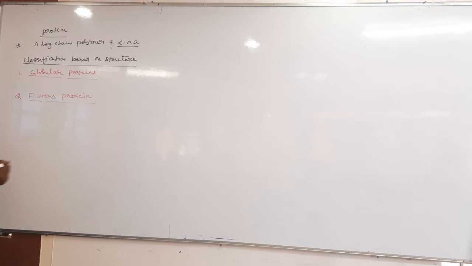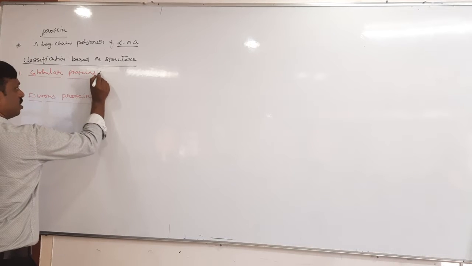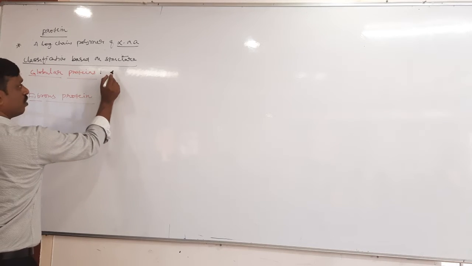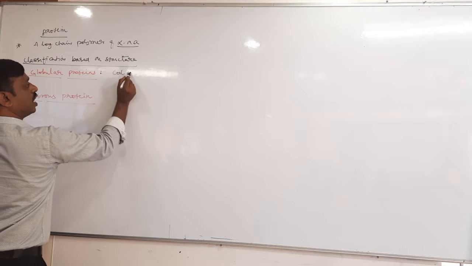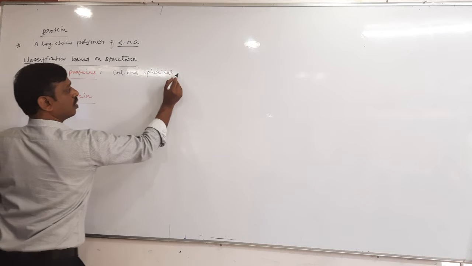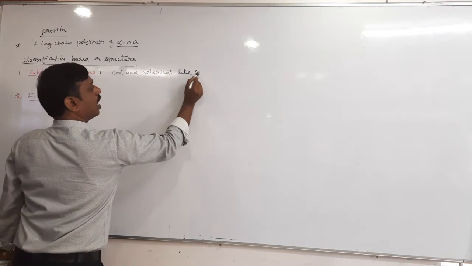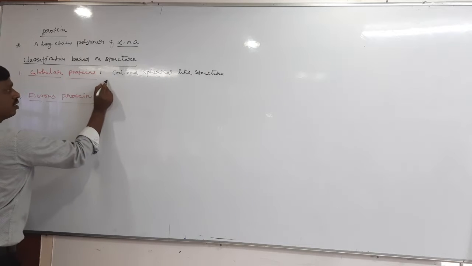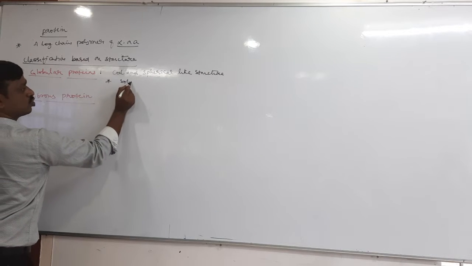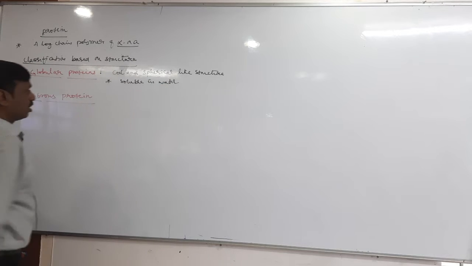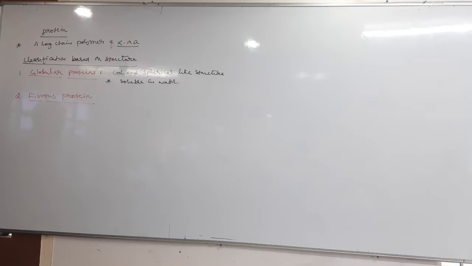Tell me, first one is globular protein. So these are the proteins having coil or spherical like structure, and they are soluble in water. Then what about fibrous protein?